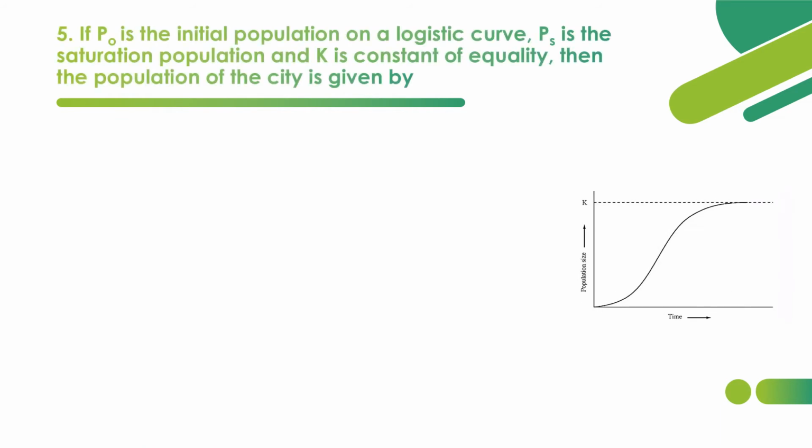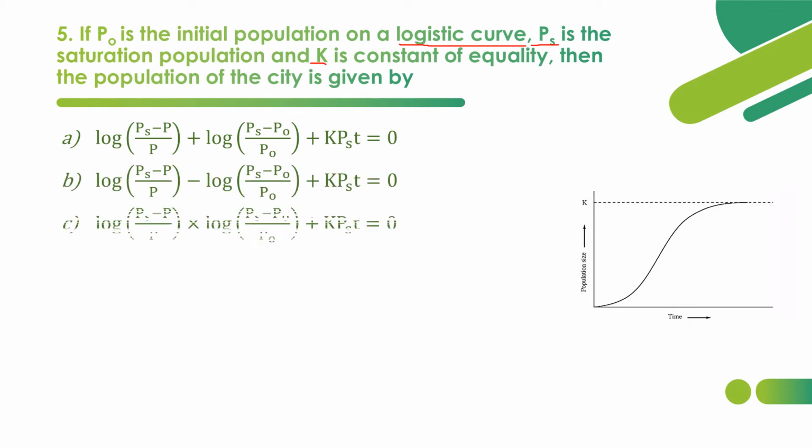If P naught is the initial population of a logistic curve, there are many methods to determine population and to forecast population. One of those methods is the logistic curve. Here they have given P naught as the initial population, Ps is the saturation population and K is the constant of equality. Then the population of the city is given by. So it is a basic relation. We have to identify that basic relation.